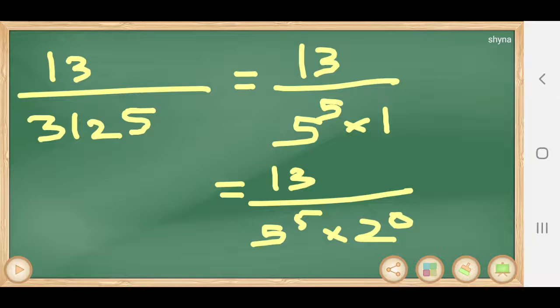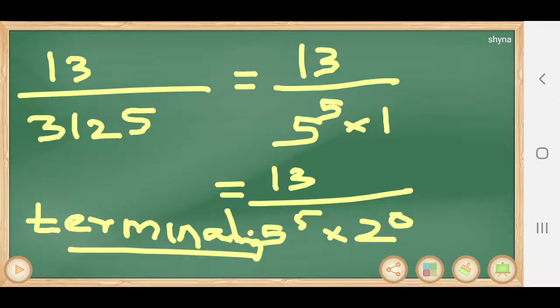Now q we can write in the form of 5 raised to m into 2 raised to n, where m and n are non-negative. 5 is non-negative, 0 is also non-negative. So what can we conclude here? The denominator we can write in the form of 5 raised to m into 2 raised to n, so this rational number's decimal expansion is terminating. Okay, this one is terminating. Like that, you can do the remaining problems also.